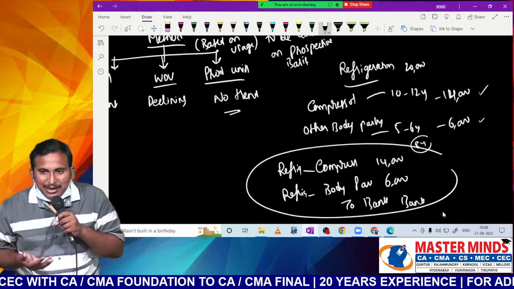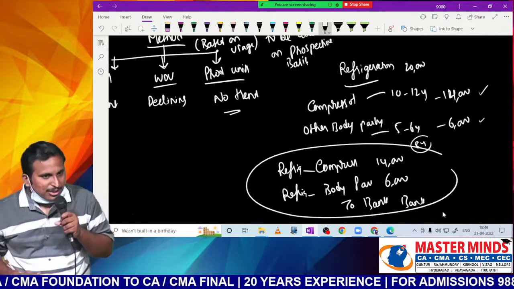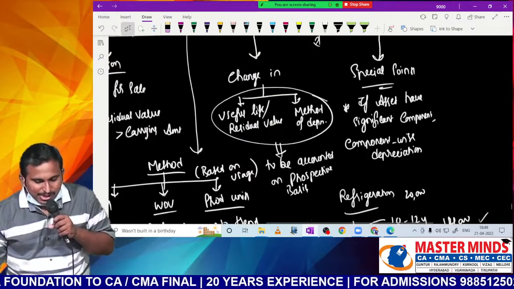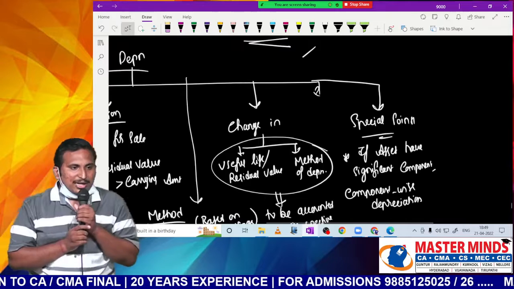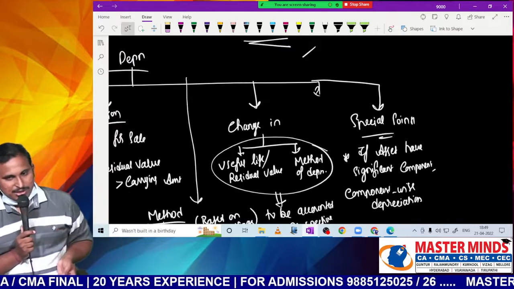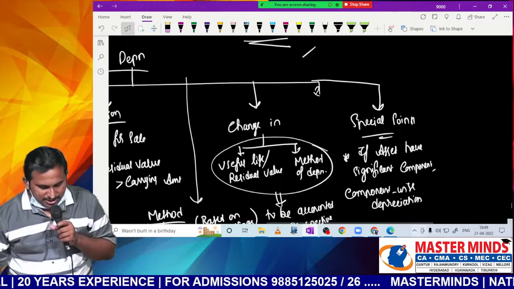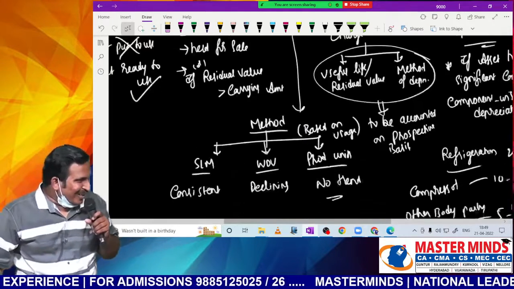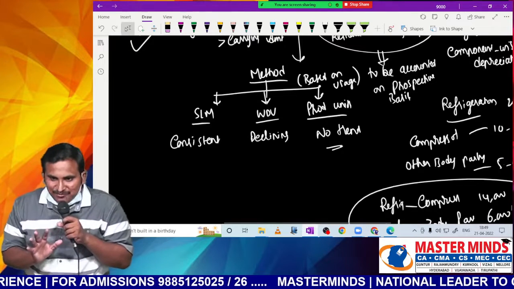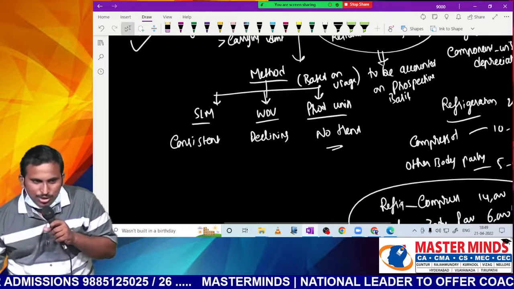So here what is happening, sir? Component wise we are providing depreciation. This is a separate concept called component wise accounting or component wise depreciation. This is one important aspect in depreciation. Sir, is that clear, everybody? These are the important points, sir. Now let me stop here. If we continue discussing more and more aspects, these aspects are sufficient. Most of the problems given in the study material, you will be able to solve, sir.